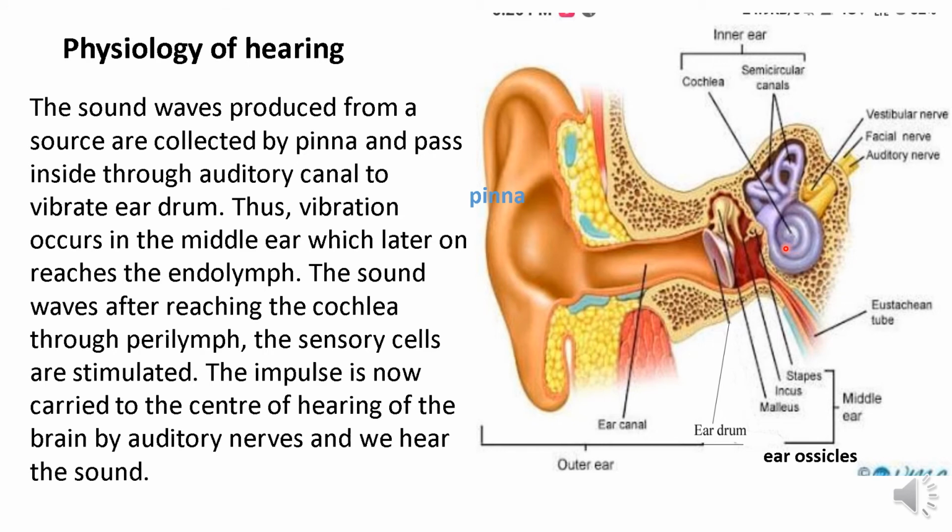The cochlea has many auditory nerves connected with the brain, and these nerves carry the impulses towards the hearing center of the brain. Then we hear the sound. In this way we are able to hear sound from the source.